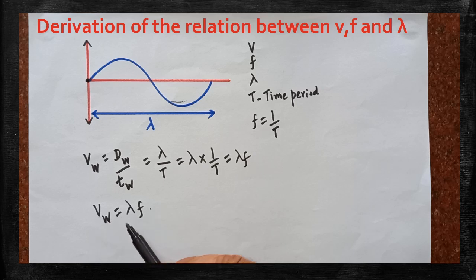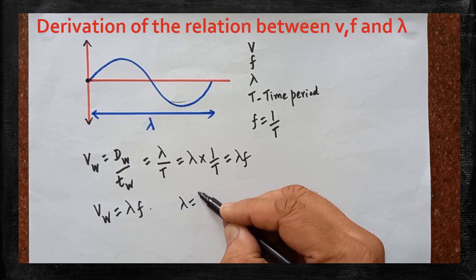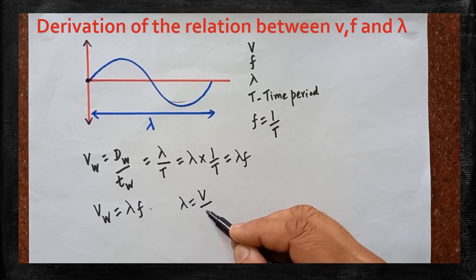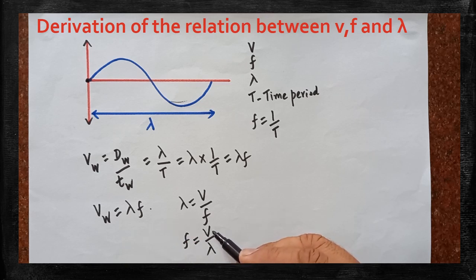This can be written in other forms also. Lambda is equal to velocity of the wave divided by frequency. By knowing v and f, lambda can be calculated. We can write another formula also: f is equal to v divided by lambda. By knowing v and lambda, frequency can be calculated.